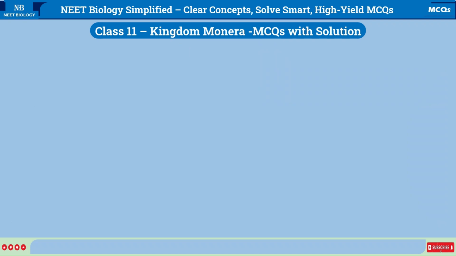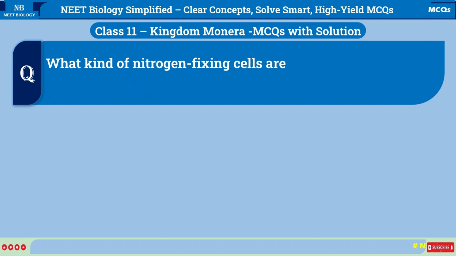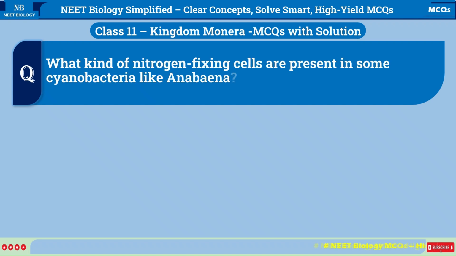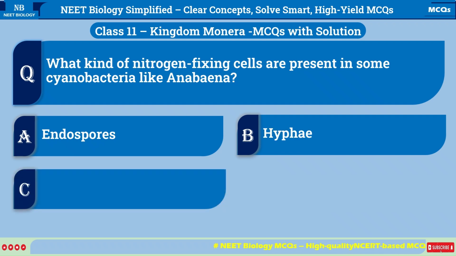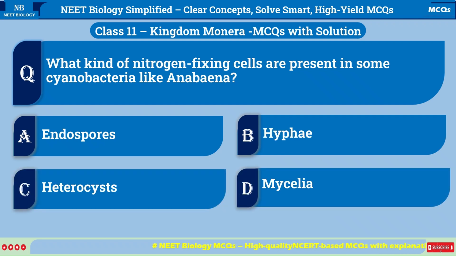What kind of nitrogen-fixing cells are present in some cyanobacteria like Anabaena? A. Endospores. B. Hyphae. C. Heterocysts. D. Mycelia.